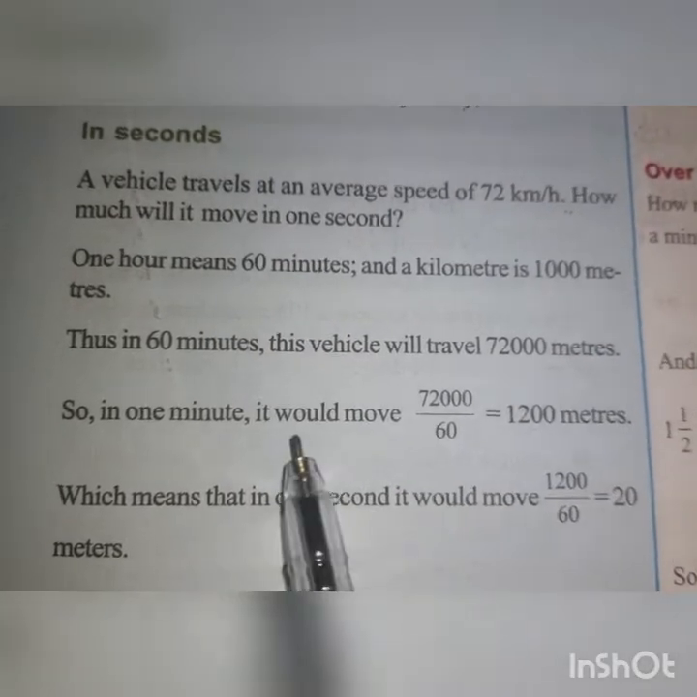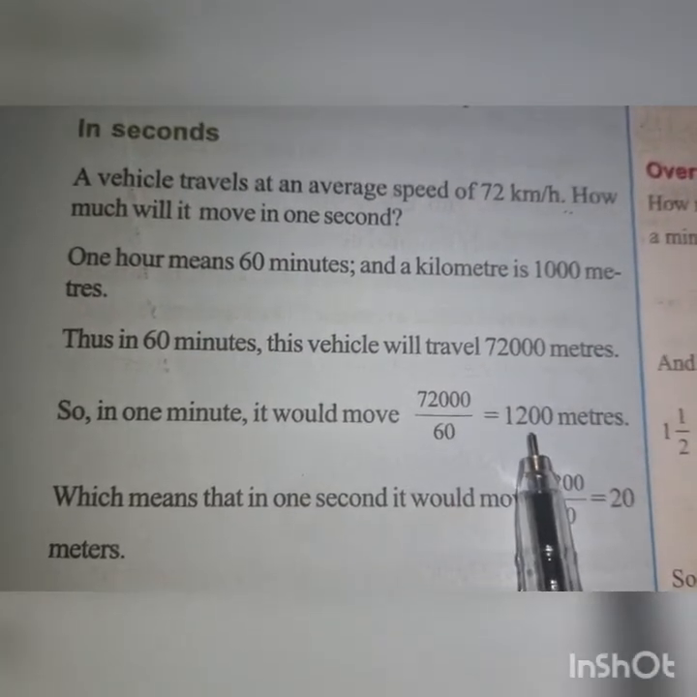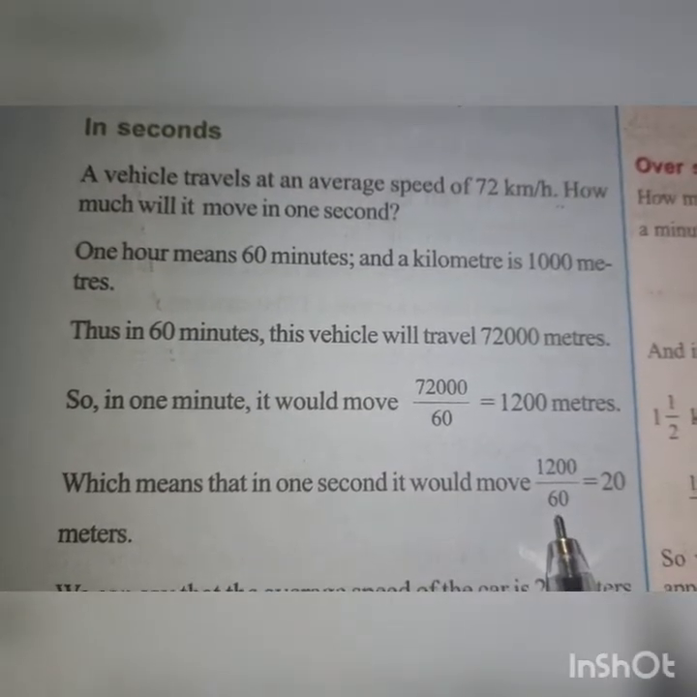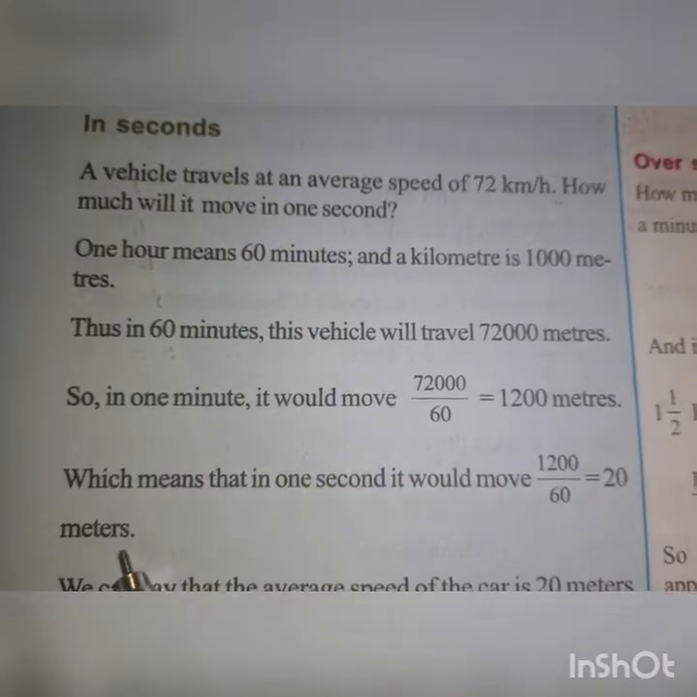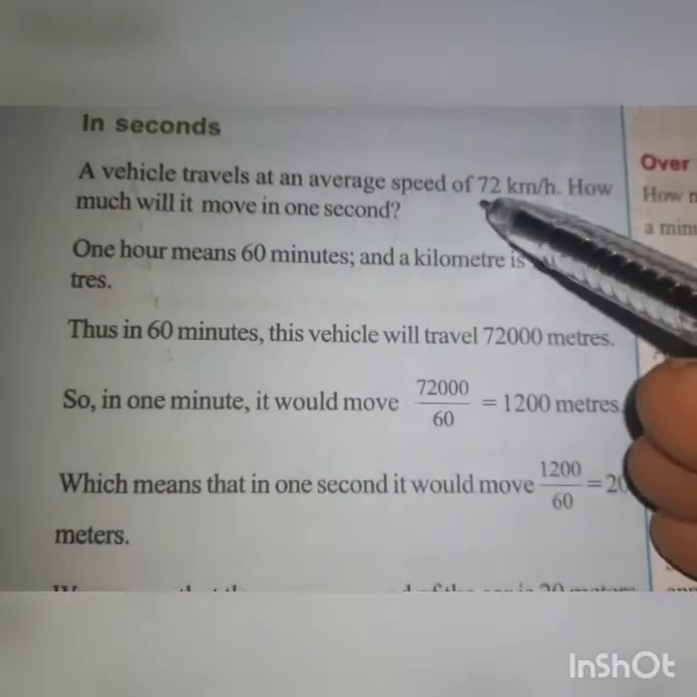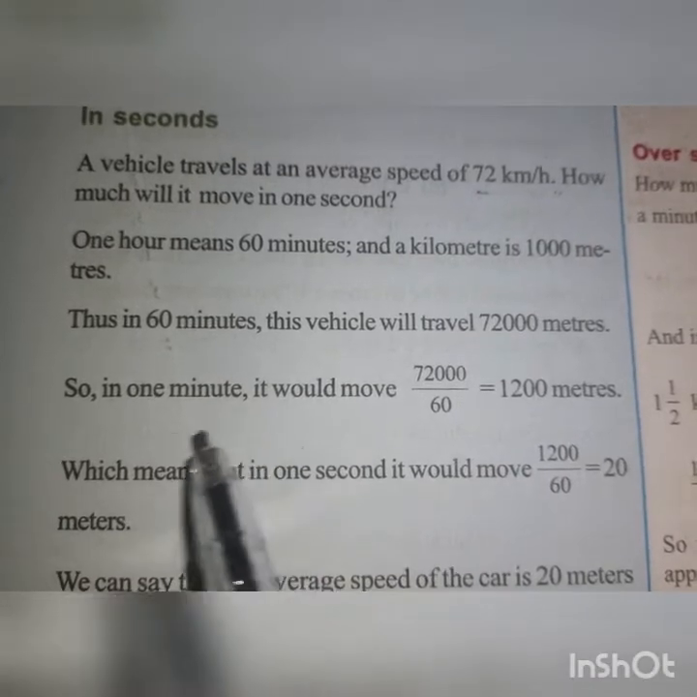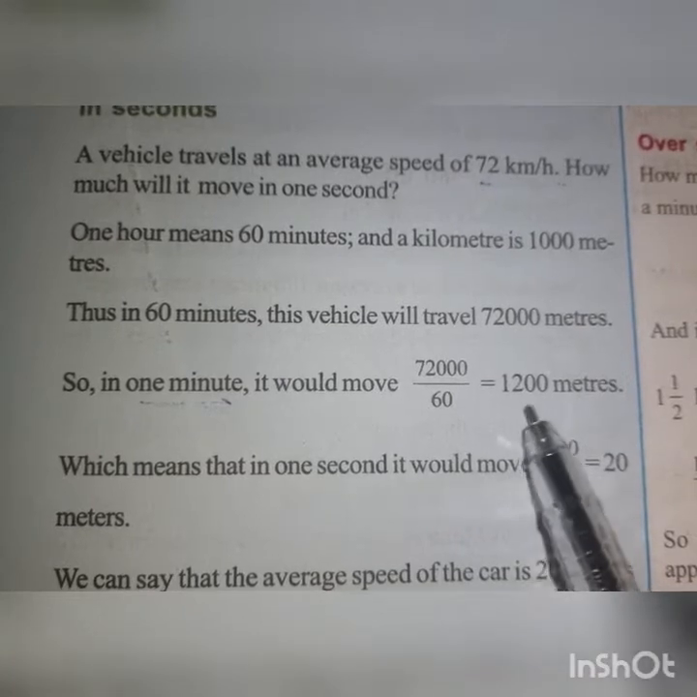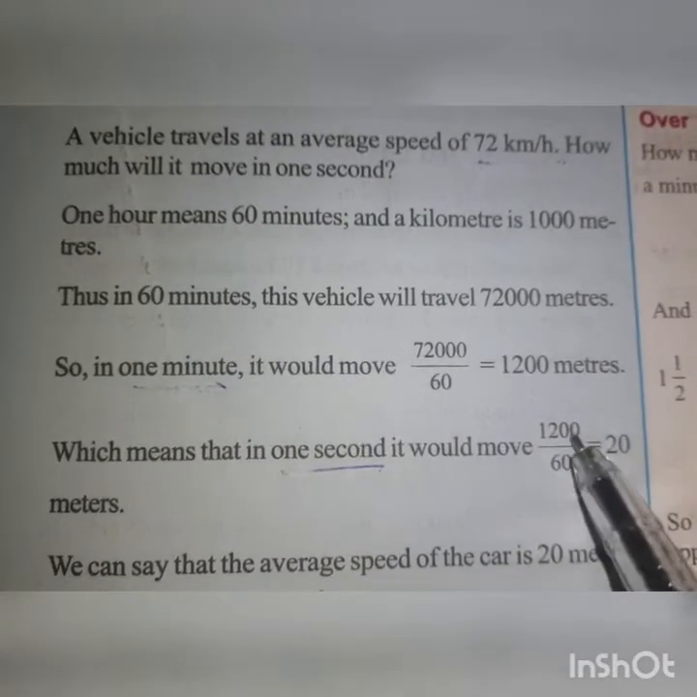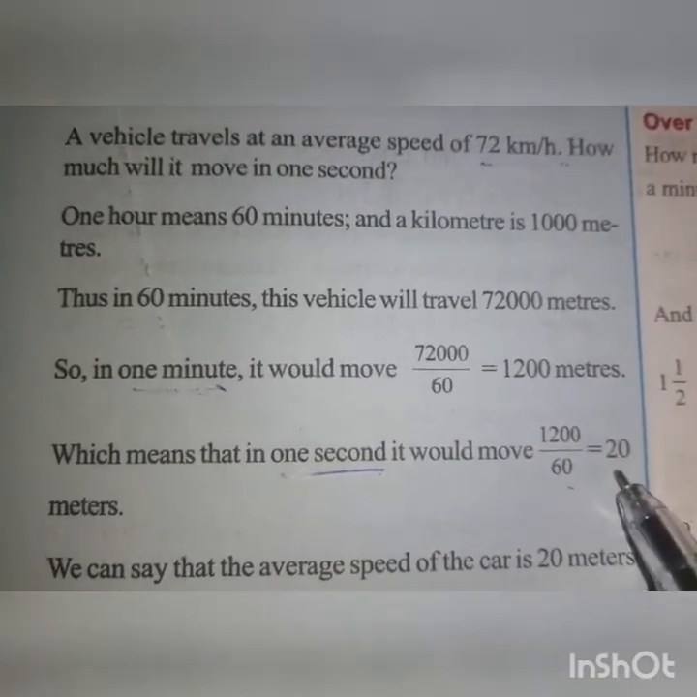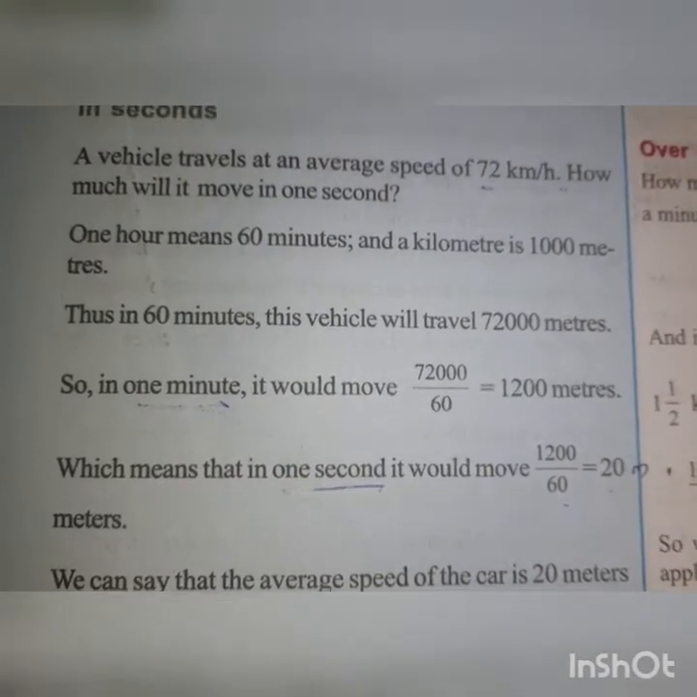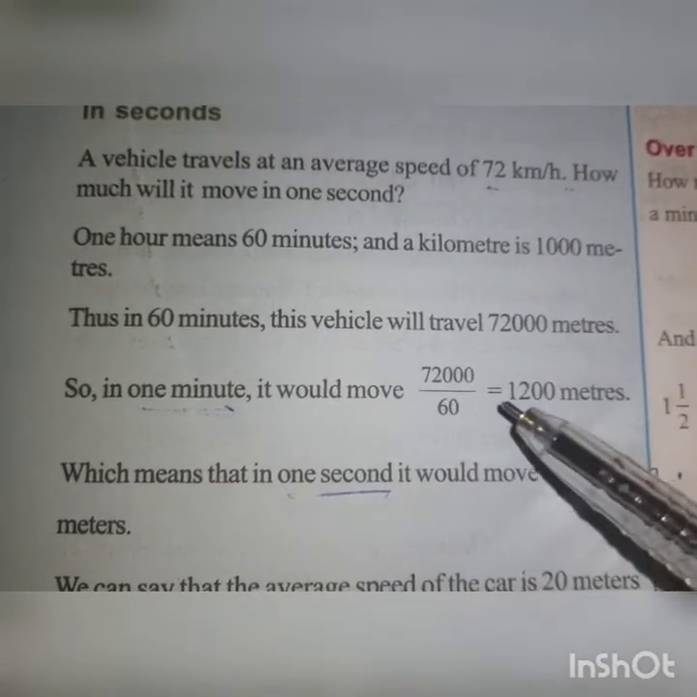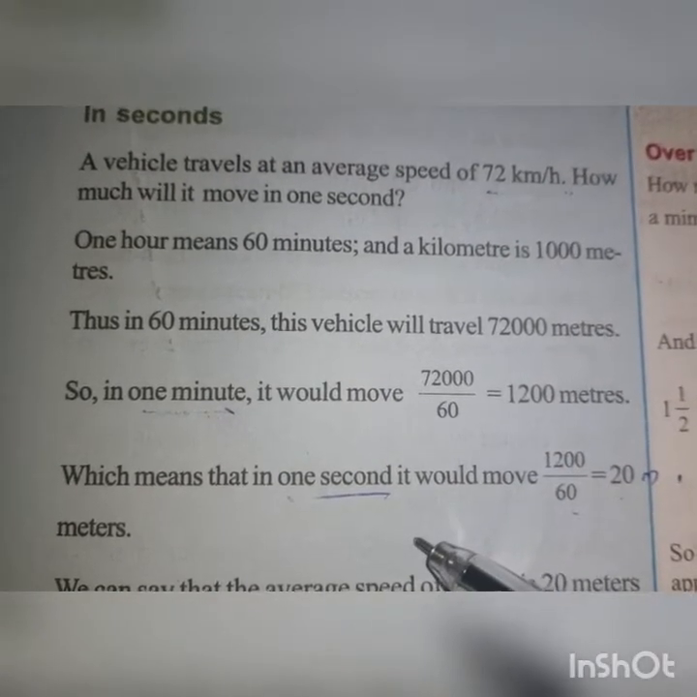So in 1 hour how many meters does it travel? 72,000 meters. In 1 minute 1200 meters. In 1 second how much? 1200 by 60 again. So 20 meters. So in 1 hour 72 kilometers, in 1 minute 72,000 by 60, 1200, and in 1 second 1200 by 60 again, so it is 20 meters. So this is a conversion of speed from kilometer per hour to meter per second.